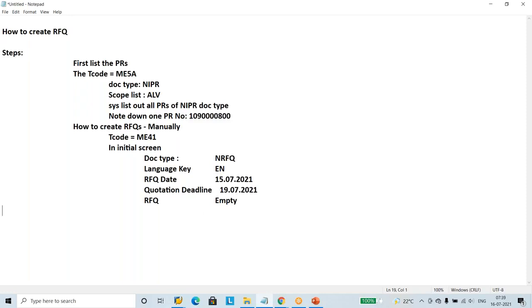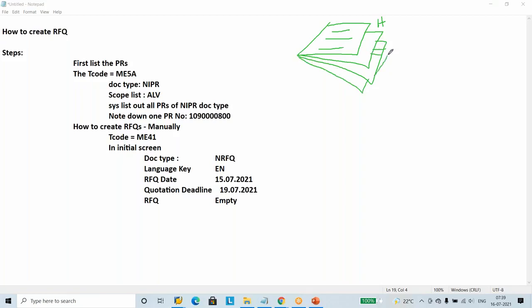This is the first part of the page. A document has a concept. The first initial screen, whatever we type, will pass to the header data. Then in the item overview screen, whatever line item you type, if you enter one line item, one page will be added. This is the document concept. Now we entered some data here, and once I press enter, it will go to the next screen, the header data.